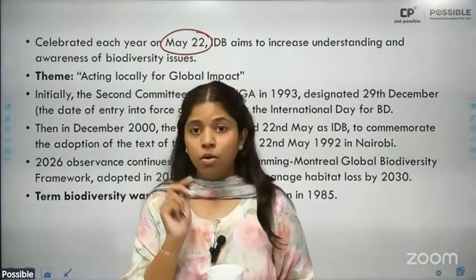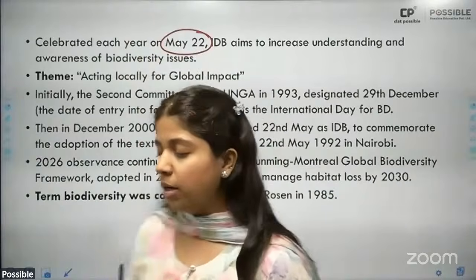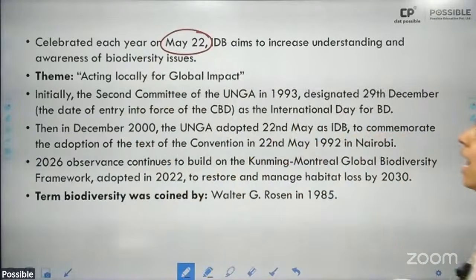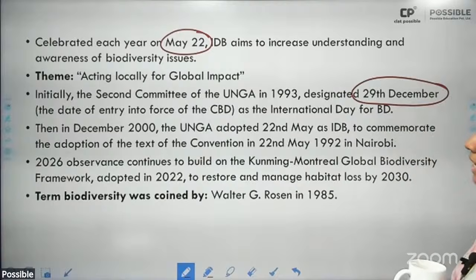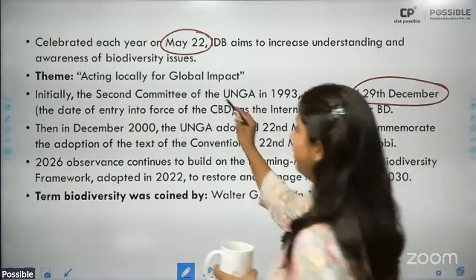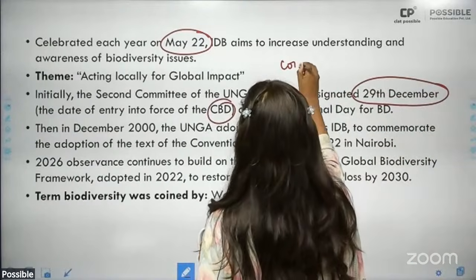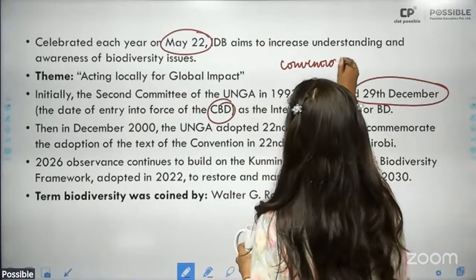Now you will tell me what do we observe on 22nd of May in the comments. All right. Theme is acting locally for global impact. Initially, the second committee of UNGA in 1993 had designated 29th of December when the CBD, what is CBD? CBD is Convention on Biodiversity.